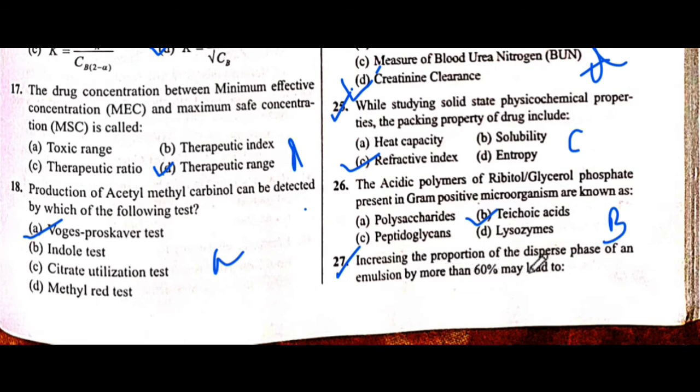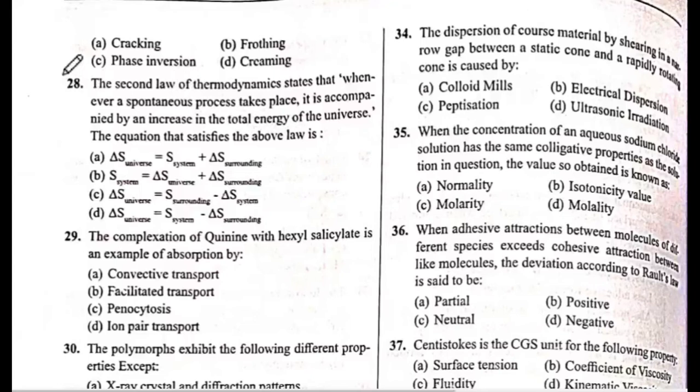Next is question number 27. Increasing the proportion of the disperse phase of an emulsion by more than 60% may lead to. The answer is C. Phase inversion. The answer is C.